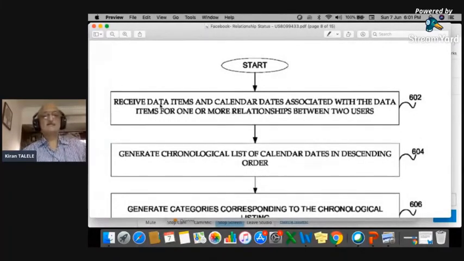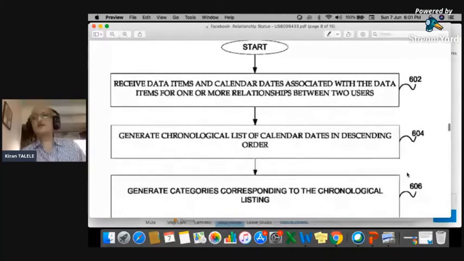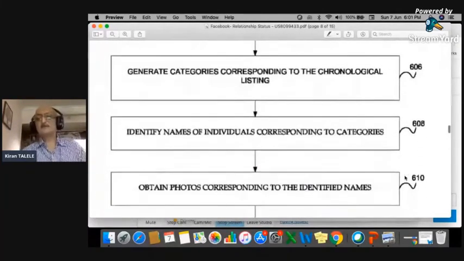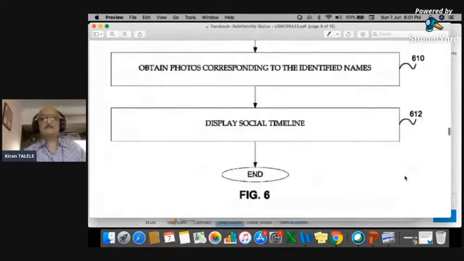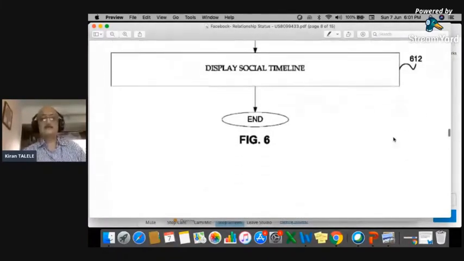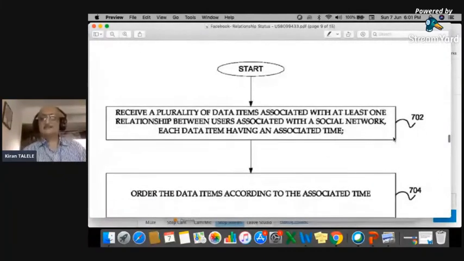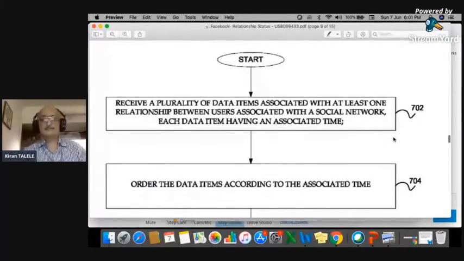Receive data items and calendar dates associated with the data items for one or more relationships between two users. Number 602. This is 601. 604, 606. So they are given a step size of 2. 602, 604, 606. Everybody's style is different. 608, 610, 612. Figure 6 starts from 600. Figure 7 will start from 700. Such different style. 702, 704, 706.